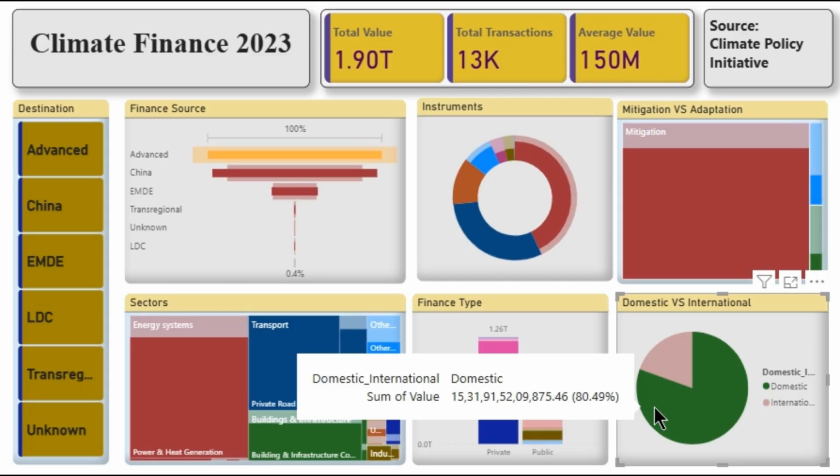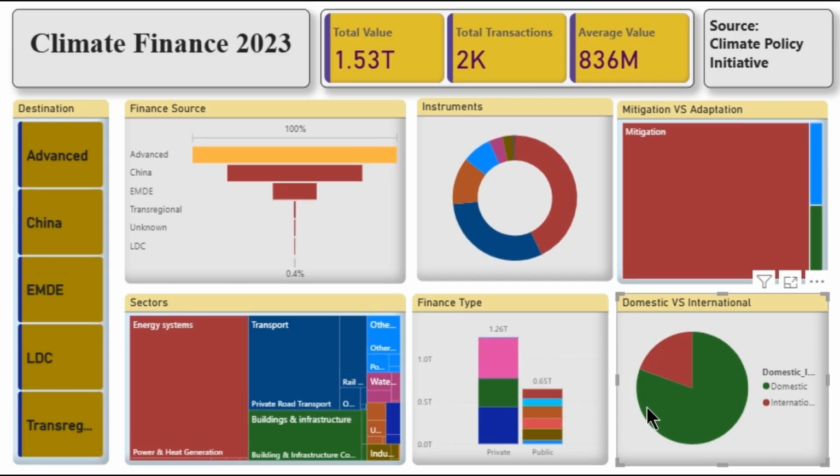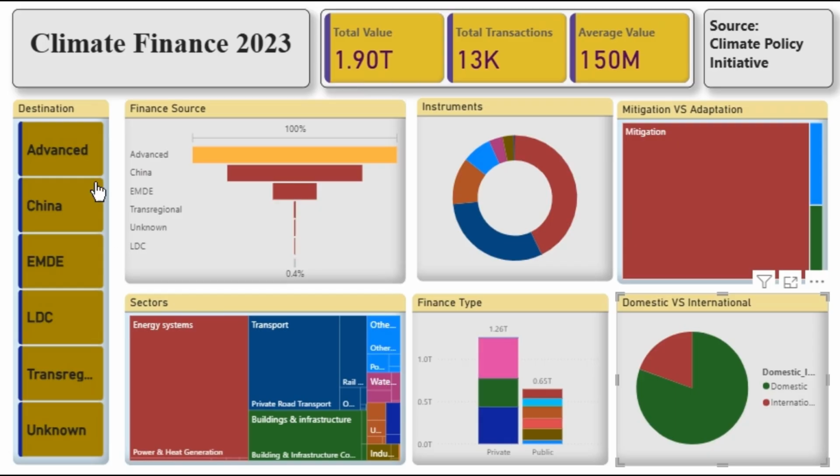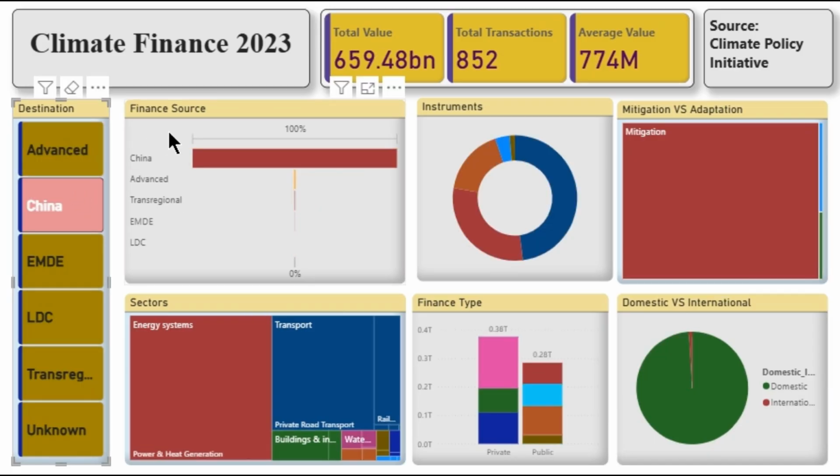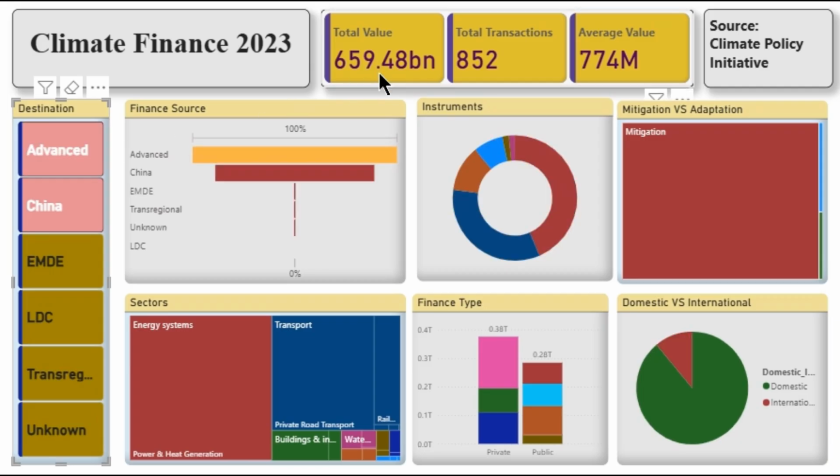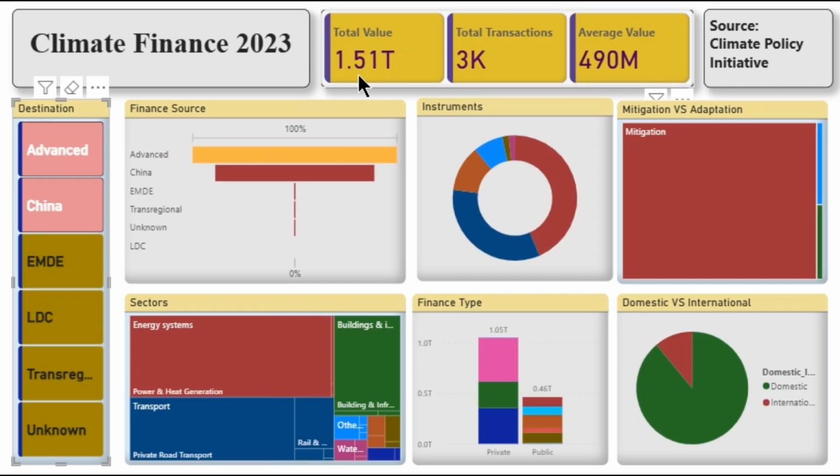So overall, the dashboard is structured to answer three big questions. Where does climate finance go? How is it financed? And what purpose and sectors does it support? Let's delve into the details. Looking at the bars for China and advanced economies, together they mobilize about $1.5 trillion in 2023. That's nearly 80% of all global climate finance flows.